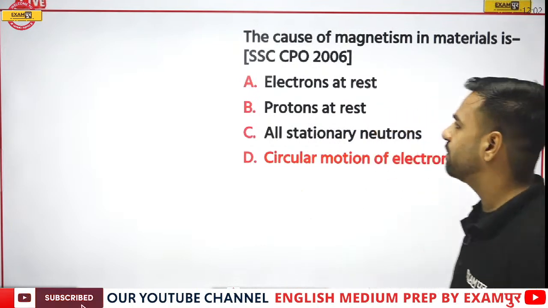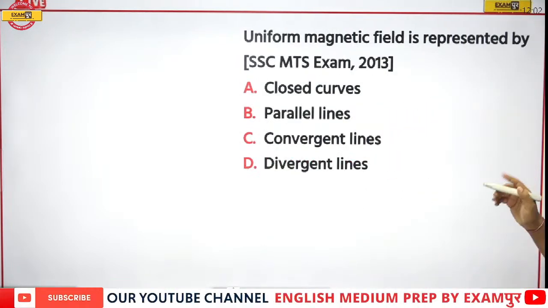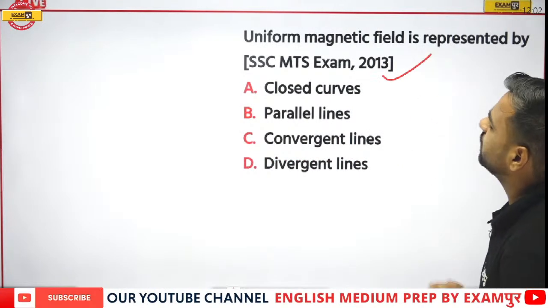So yes, let's move forward with the next question. Uniform magnetic field is represented by dash. Now this is from MTS 2013.